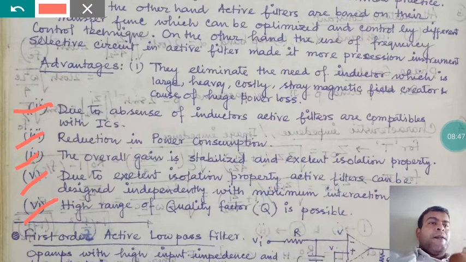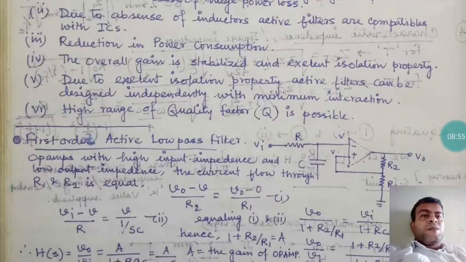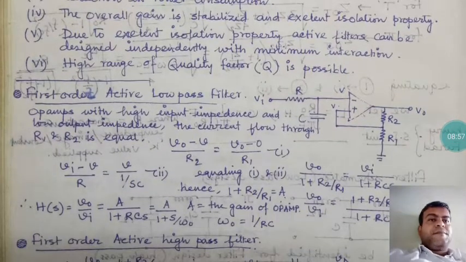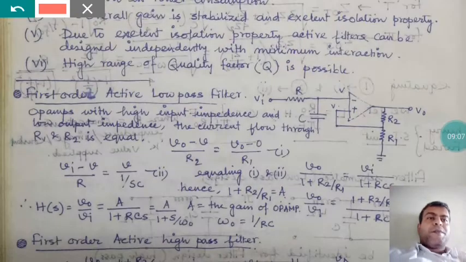Okay, now here is some discussion on some mathematical problems that I have already told you about. Here one first order active low pass filter is given. In this particular circuit there is an op amp, with one resistance and one capacitance connected in parallel combination.